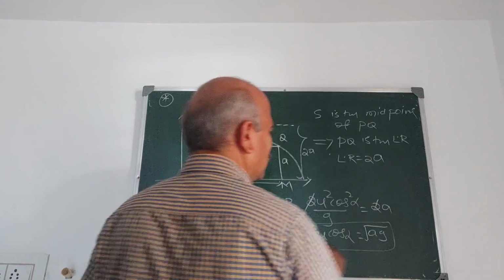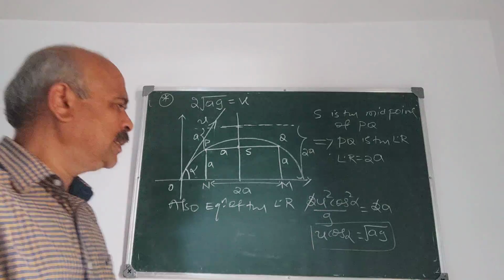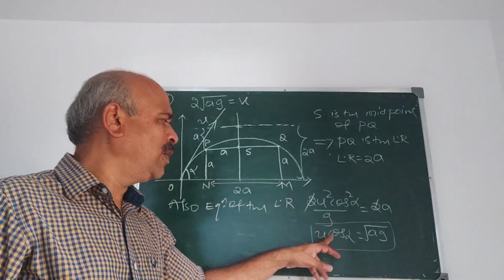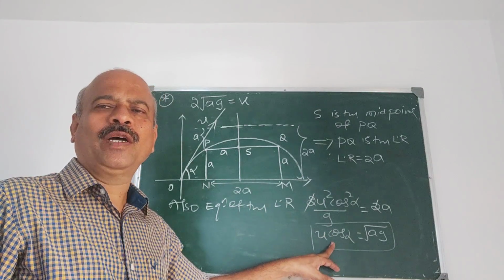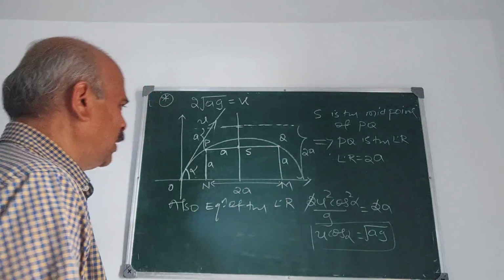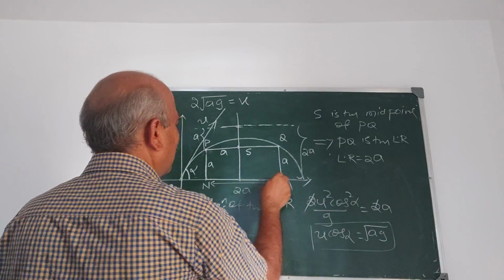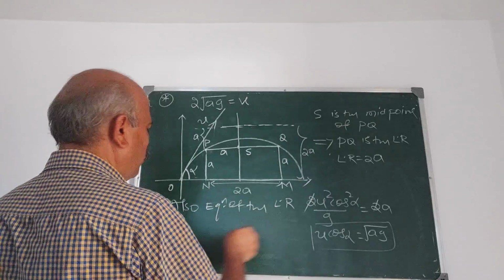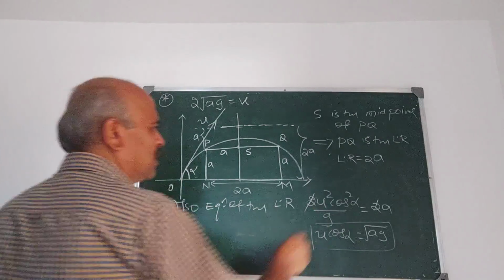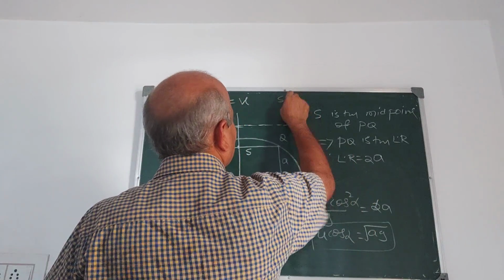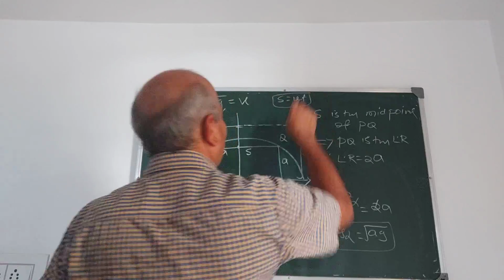Why have we written u cos alpha? u cos alpha is the horizontal velocity. Now we use distance is time into velocity, s is equal to ut. Correct?